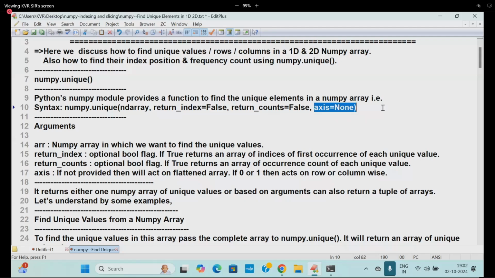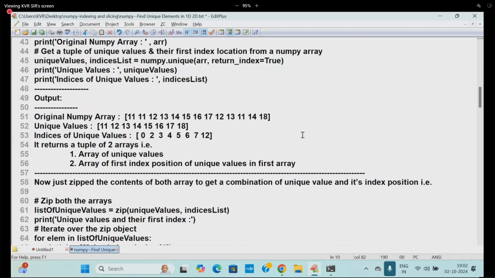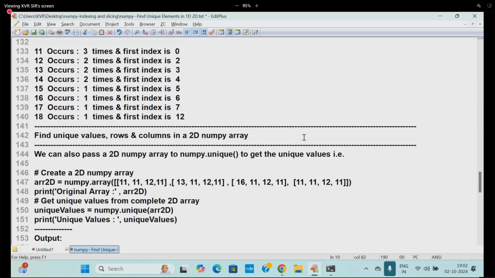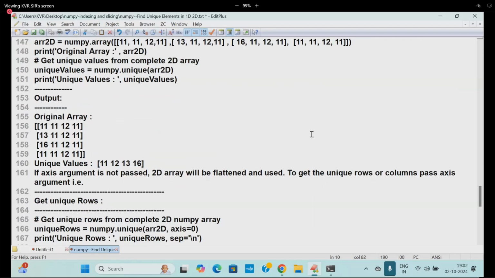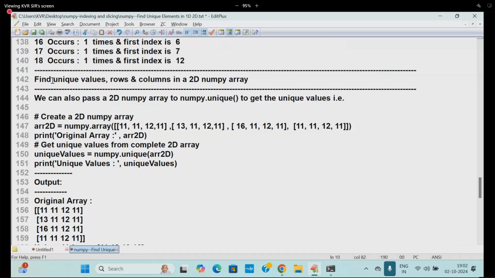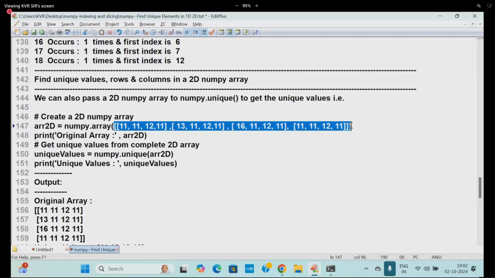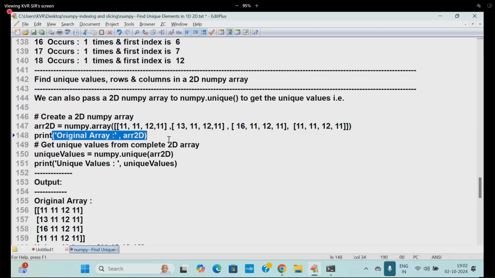Are you able to follow now? So coming to the point, here I'm going to use 2D arrays. Create a 2D array. Look at what this is known as: first of all, the inner list. Which type of matrix will be prepared? 4 by 4, 4 rows and 4 columns. Print the original array.